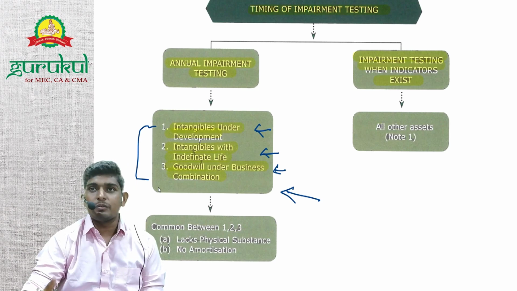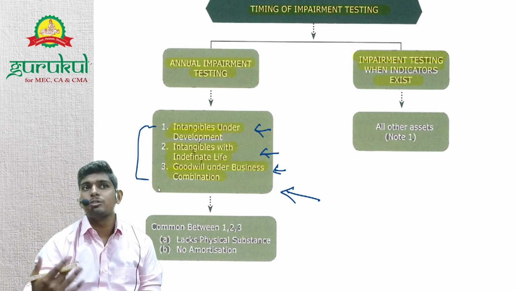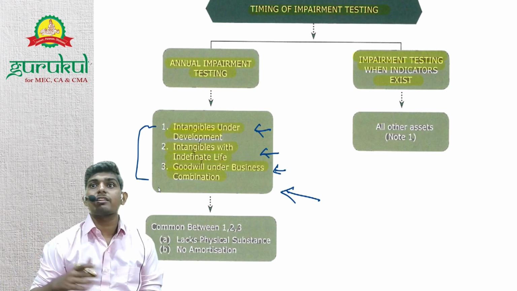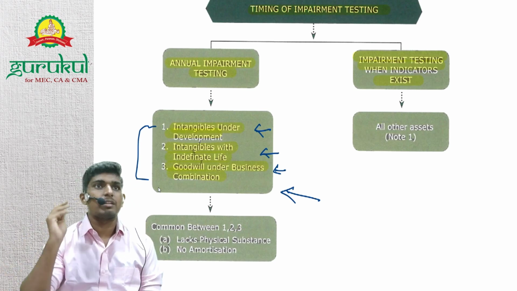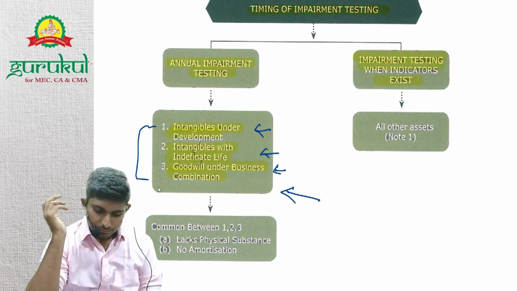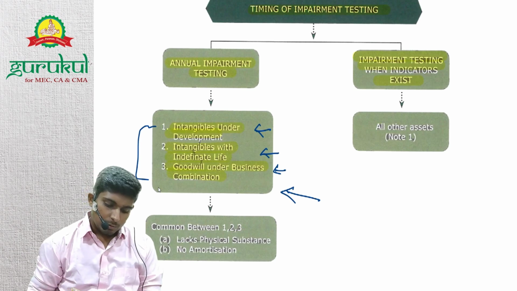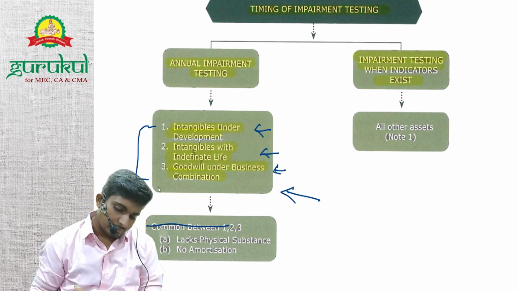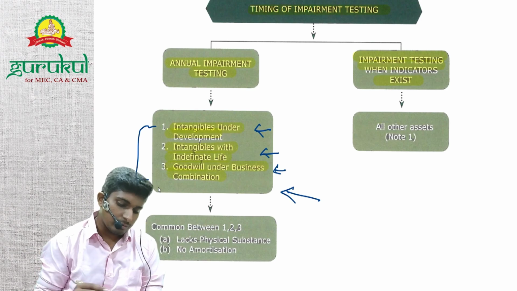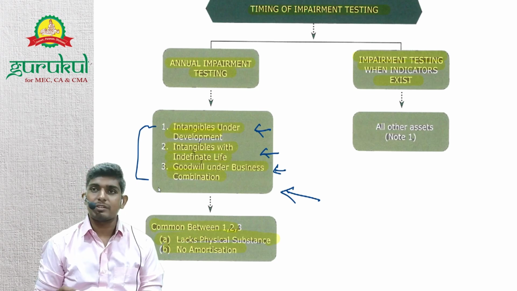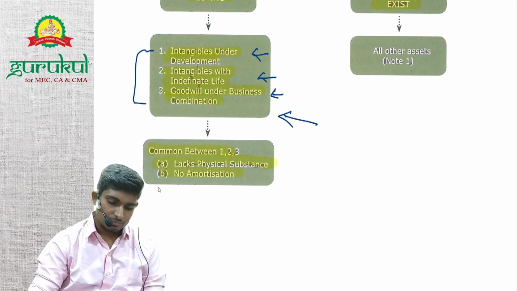For the other assets, even if you don't check for impairment, say they are impaired but you didn't impair them, eventually they will turn to zero. But these assets eventually won't go to zero, so you need to check annually. Understood the logic why we are doing this? What is common between 1 to 3 is that they all lack physical substance and have no amortization.